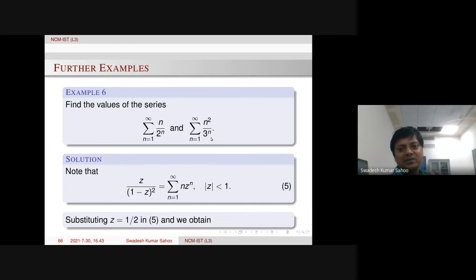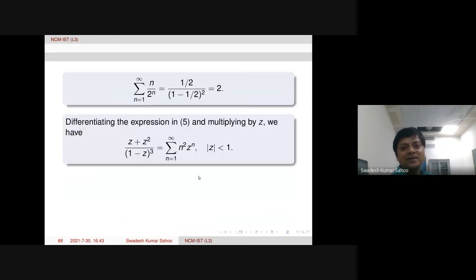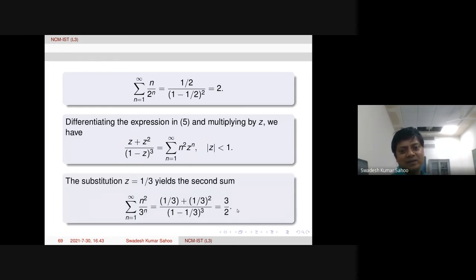But since I have asked for 1 over 3 power n, we put z equal to 1 over 3 after taking the derivative and multiplying with z. That is the idea. Then the left hand side simplification gives you this term, and the right hand side gives the summation of n square z power n. Then putting z equal to 1 by 3, we will get the value. So this value comes to 3 by 2. Something like this, a question might be asked somewhere.